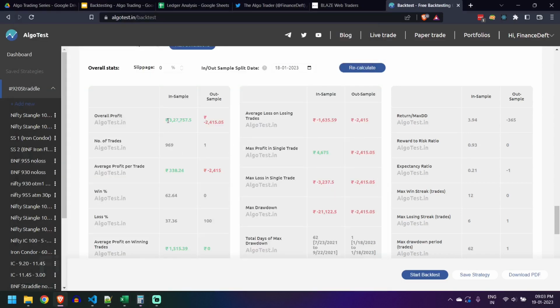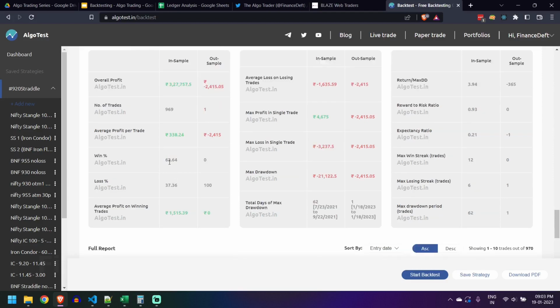Let us keep profits aside. It has taken 969 days of trades, because there are approximately 240 trading days in a year over 4 years, which comes to about 960. This is the overall profit per trade, so on average this is how much you will make in a day: 338 per trade. This is the win rate, so approximately in 100 days you will win 62 days and 37 days you will lose.